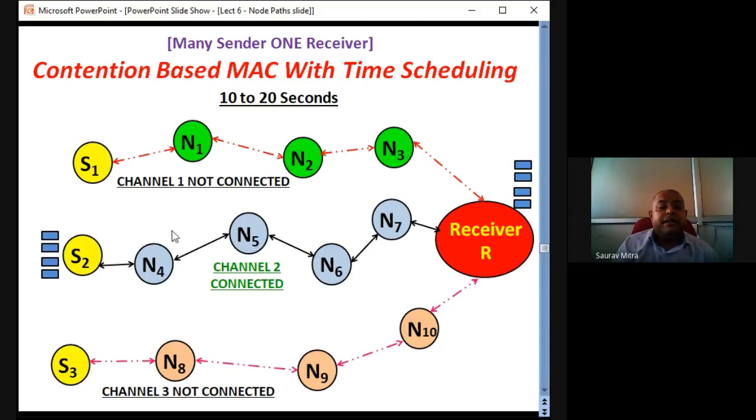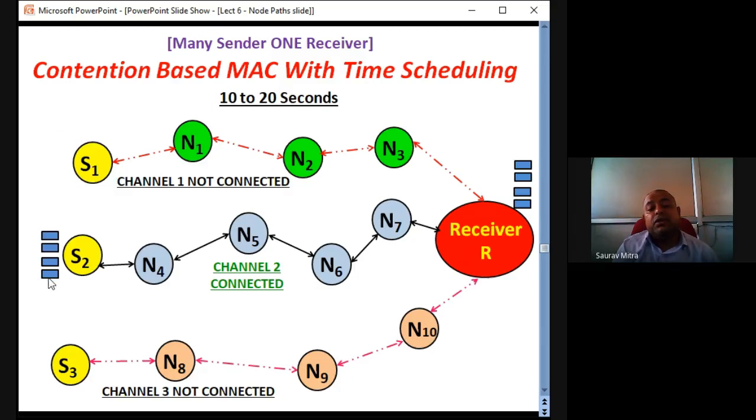Next, 10 to 20 seconds, channel 2 is connected, the black path is connected. You can check this red path and pink path, they are open. So all this blue data from sender node S2 will be transmitted from the sender to the receiver in the next 10 seconds, that is from 10 seconds to 20 seconds. Receiver is the same, but transmitters are different.